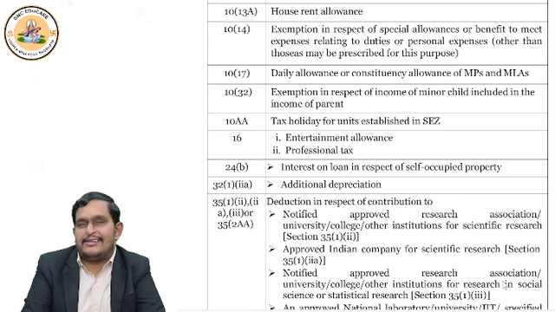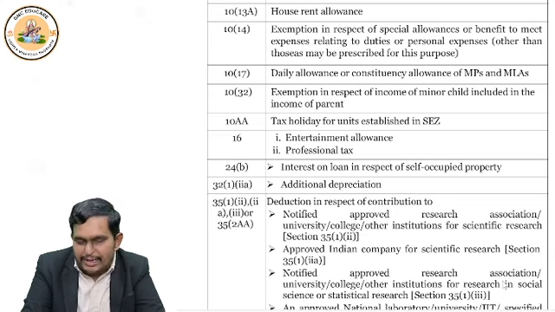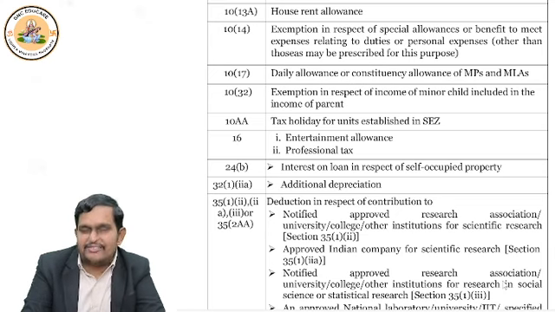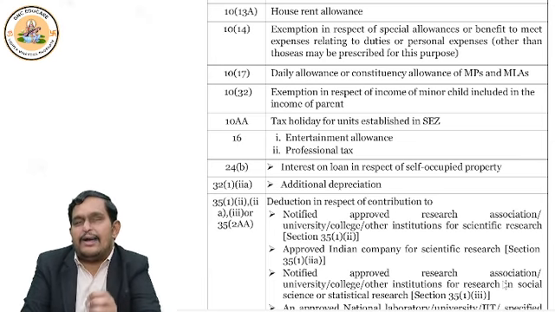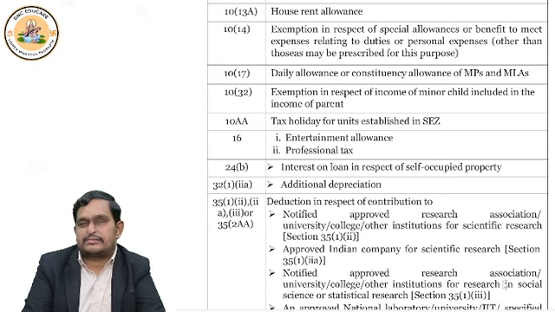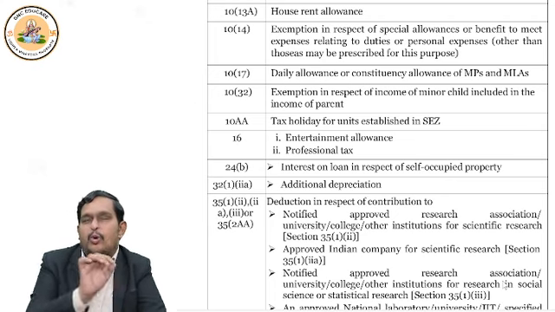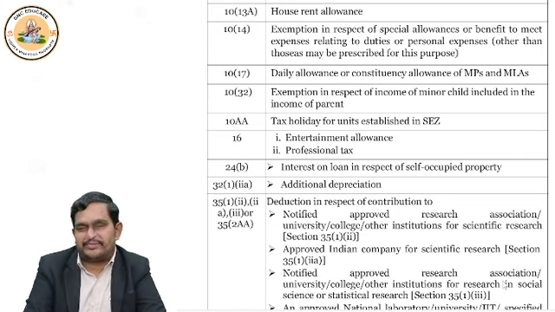So that interest is deductible, right? Interest is deductible under section 24B. But if you file return under 115BAC, then forget about getting the deduction of interest if it is a self-occupied house property, right? For self-occupied house property, no deduction of interest.